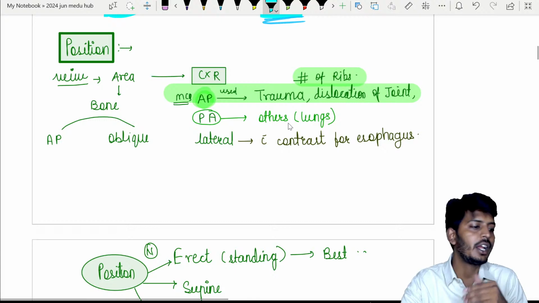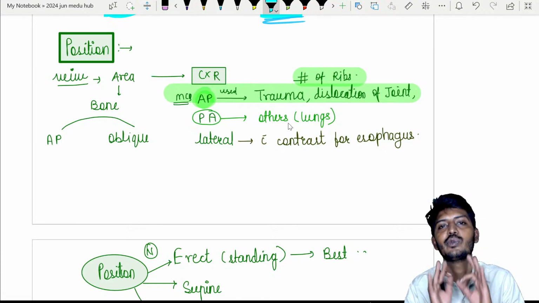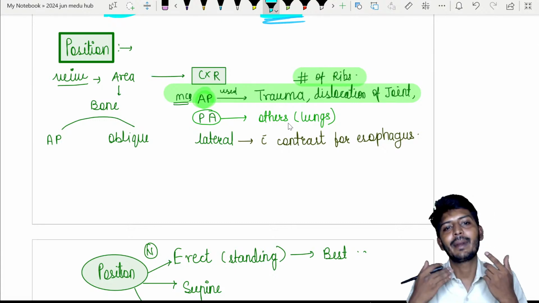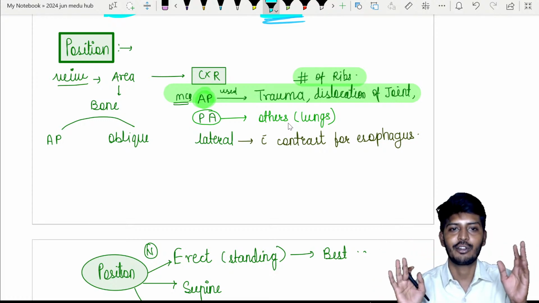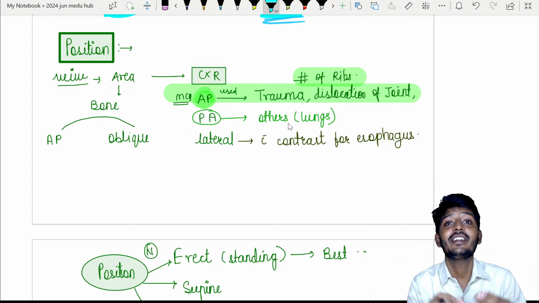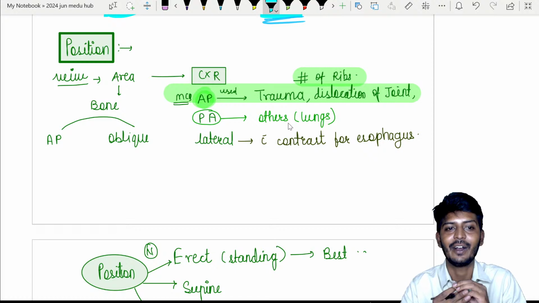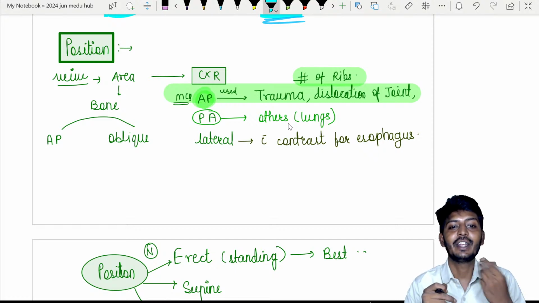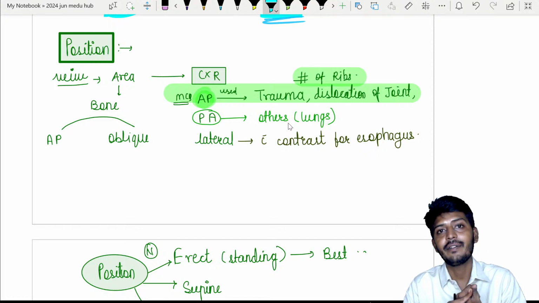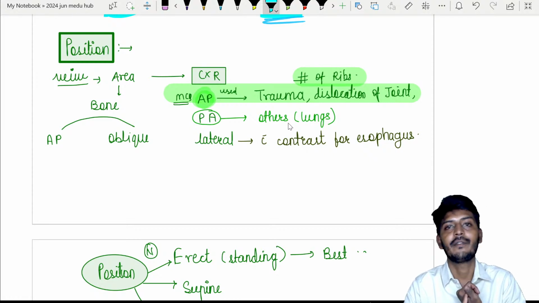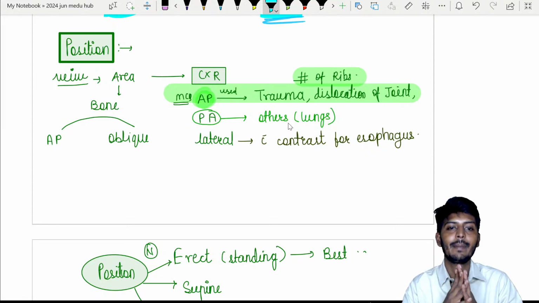Okay, so let's talk about the position. Position is a very important thing. By position, I mean the position of the patient while taking the X-ray, which is very, very important. For that we need to understand two important aspects: positioning of the patient and also the view of the X-rays.